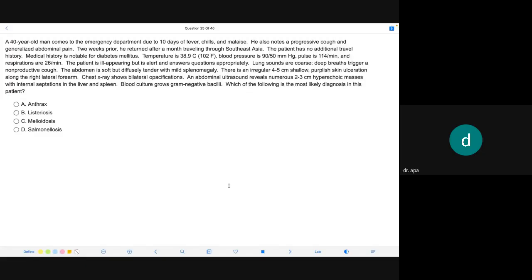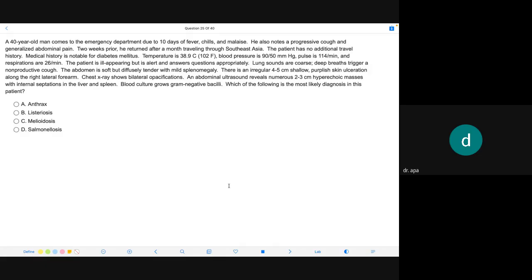Abdomen soft but diffusely tender with mild splenomegaly. There is an irregular 4 to 5 cm shallow purplish skin ulceration along the right lateral forearm.